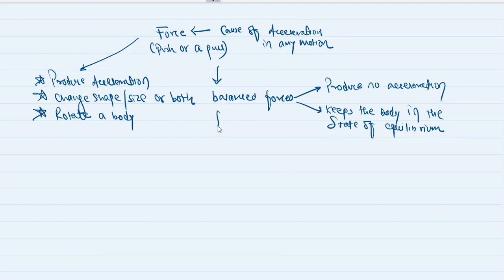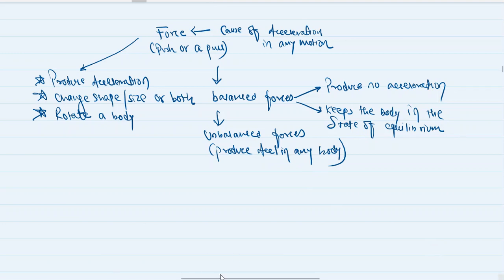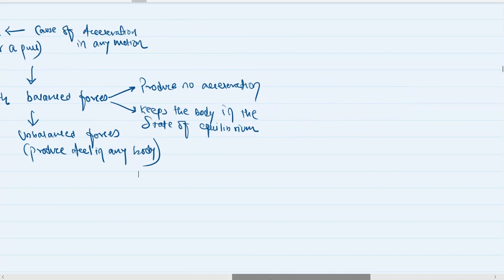Then we also studied unbalanced forces. Unbalanced forces are the forces which produce acceleration in any body. They are the main reason for producing acceleration in any body, right? Then I talked about resultant forces, meaning the sum of all the forces, the total effect of all the forces.